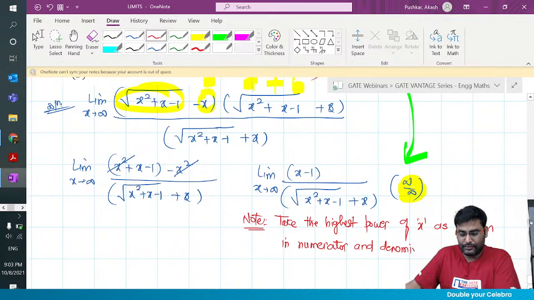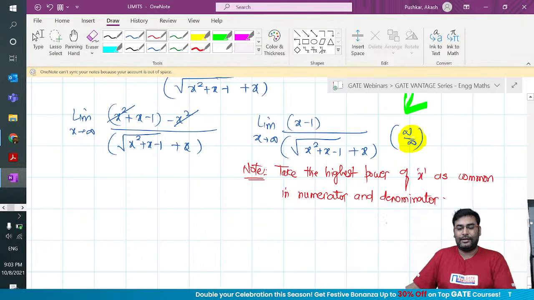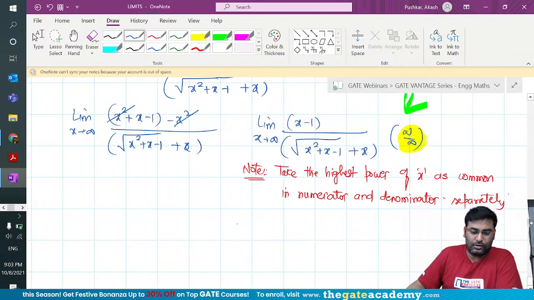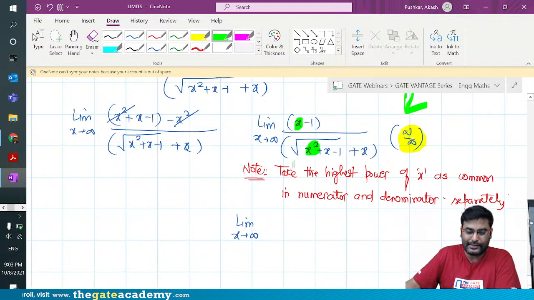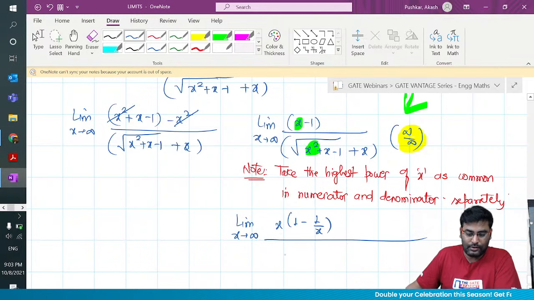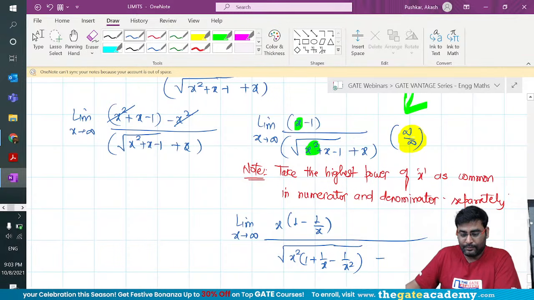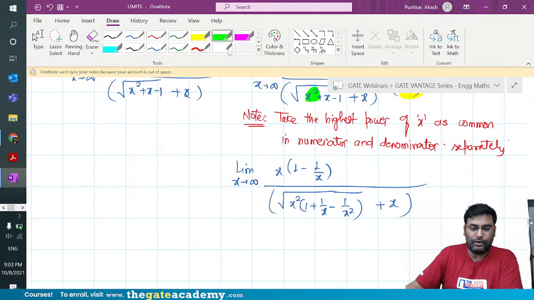You cannot ignore it. Some of you might be knowing it. So take the highest power of x as common in numerator and denominator separately. Obviously we'll do it separately, but let me write it. Limit x tends to infinity. Take the highest power x as common; here it is x square. So let's do it and see what happens. If you take x as common, you'll get 1 minus 1 by x upon, taking x square as common, 1 plus 1 by x minus 1 by x square plus x. Then this x square will come out as x, isn't it?